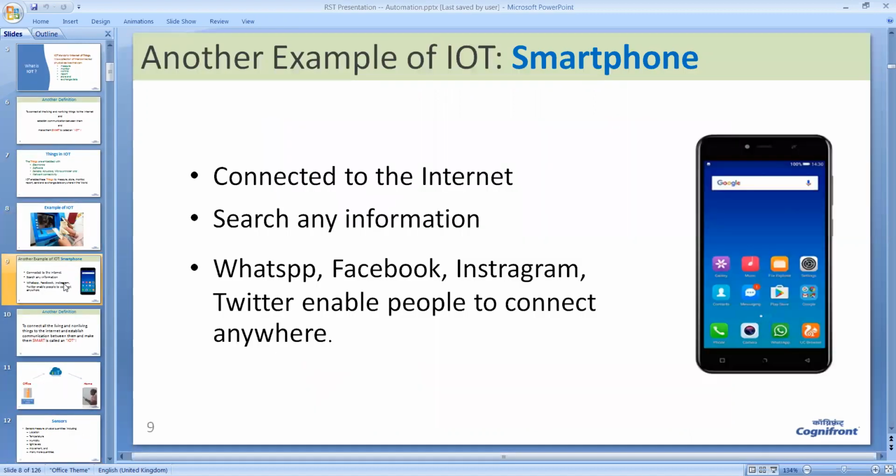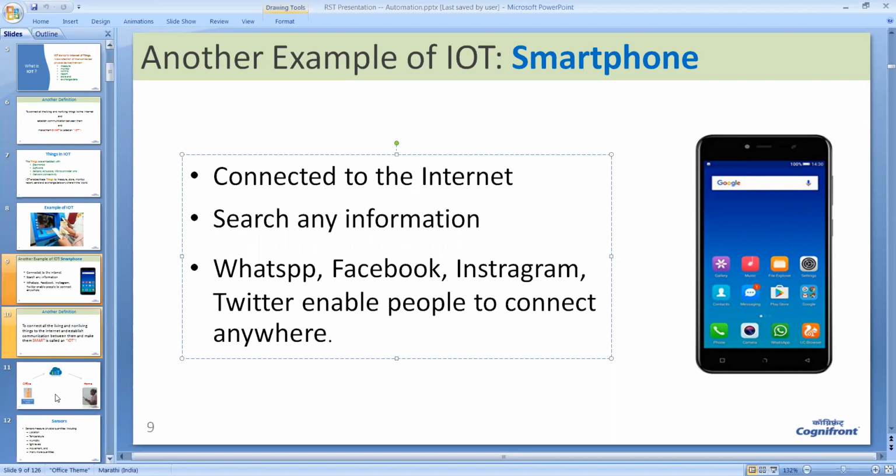Similarly, mobile phones are connected to the internet through NetPack, and that is why we are able to search any information in Google, or we can interact with our friends using WhatsApp, Facebook, Instagram, Twitter, and so on.